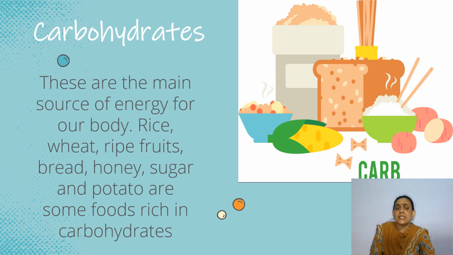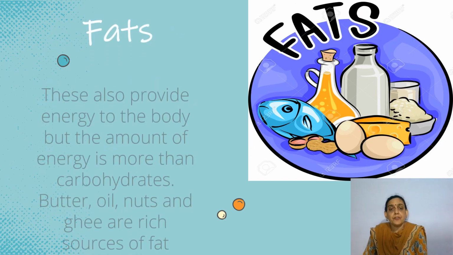And you must have noticed these make up the maximum portion of the food we eat. Rice, wheat, chapati, then fruits, bread, honey. Many people take a lesser amount, we take more of sugar. Potatoes, we all eat these on a regular basis, and that is why we get the energy to do our daily work.